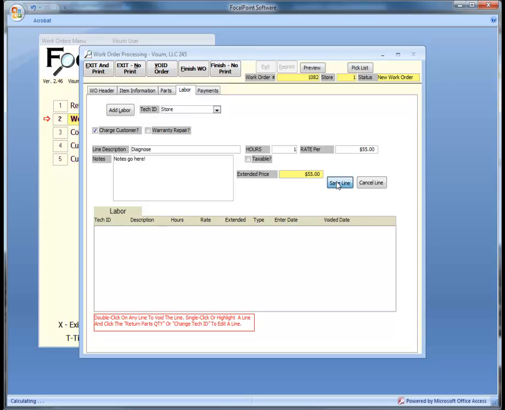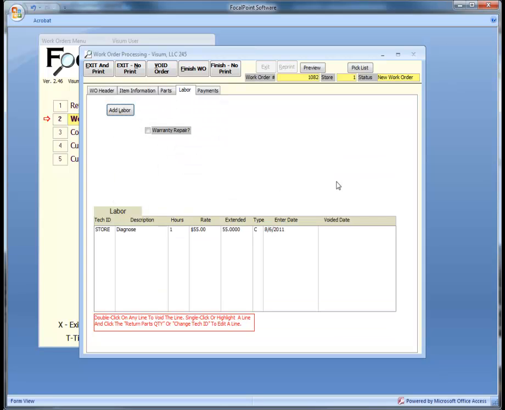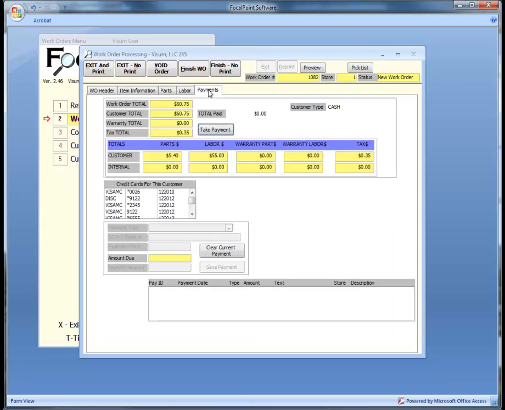Once all of the parts and labor are entered, you may proceed to the Payments tab, where you will see the same payment options and functionality that you would normally see on a rental order. An invoice for any customer-related billing will print, and you can track warranty claims in the vendor file. Internal service is recorded in FocalPoint and can be reported on or exported.